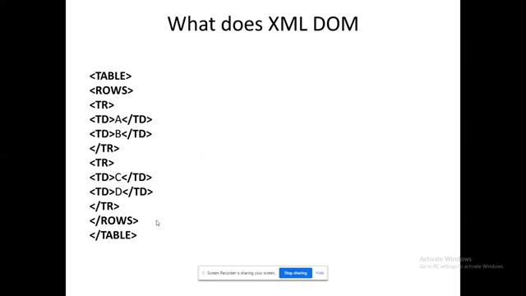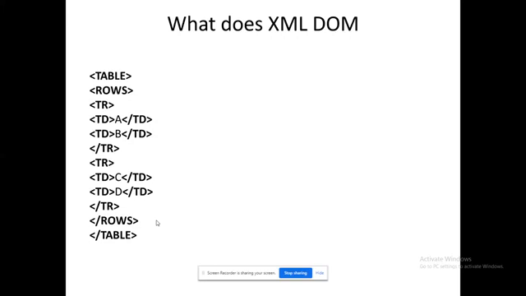So what will an XML DOM do? That's what we are going to talk about here. Here I have given you a simple HTML program, though I have not used any HTML tags here; it is given for your understanding. You have a table. The table consists of rows, and every row will consist of a record. There are two rows mentioned, TR. The tags are mentioned for data A and B. In the first row you have A and B, and in the second row you have C and D.